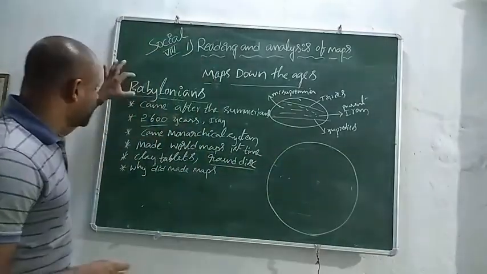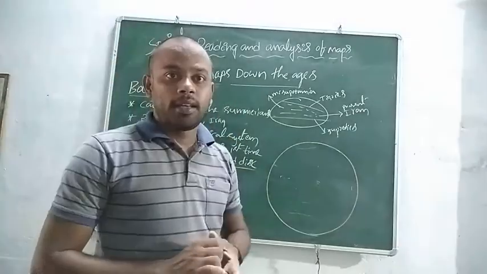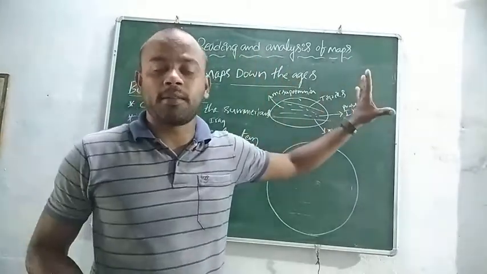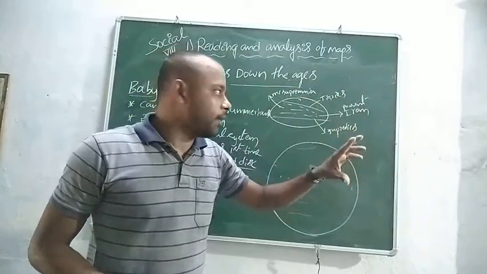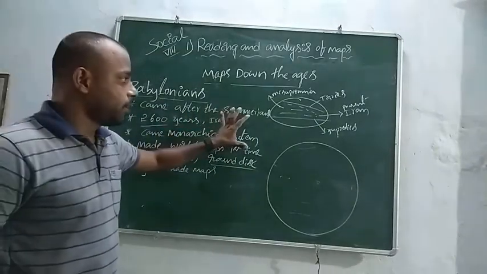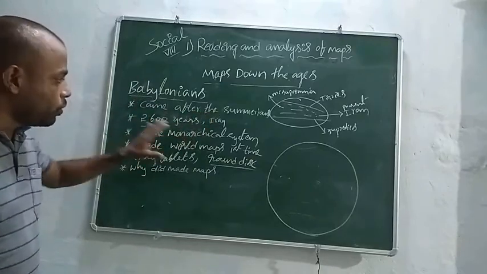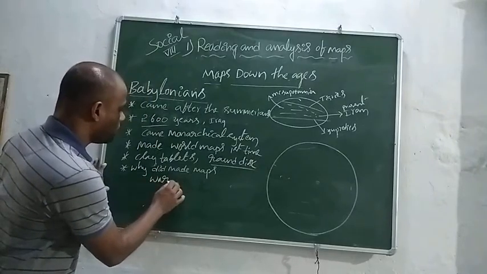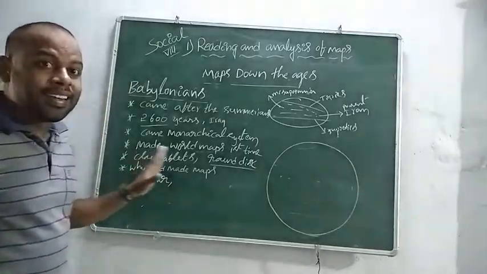In the Babylonian period, the monarchical system came into existence. In the Sumerian period, there was no monarchical system. Monarchical system means ruling by kings and queens. For this monarchical system, maps were used for wars and trading.